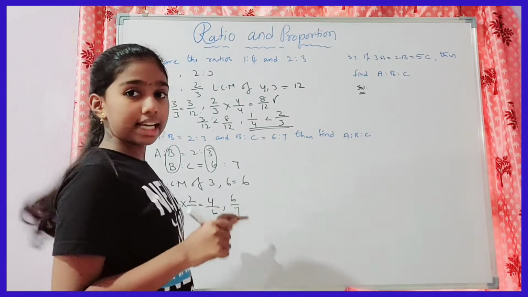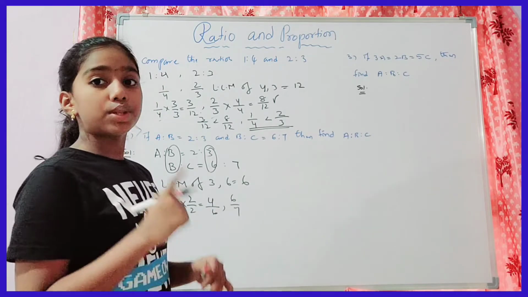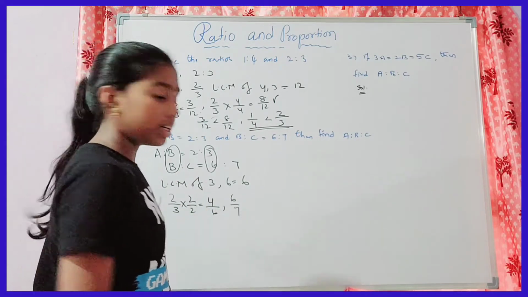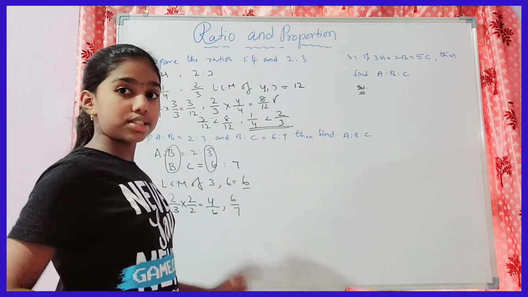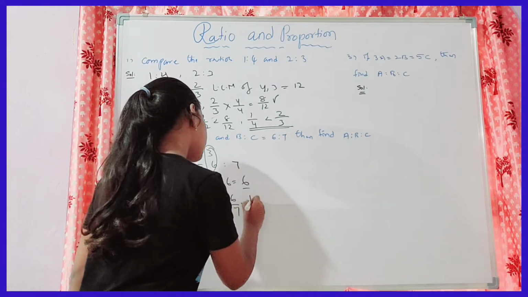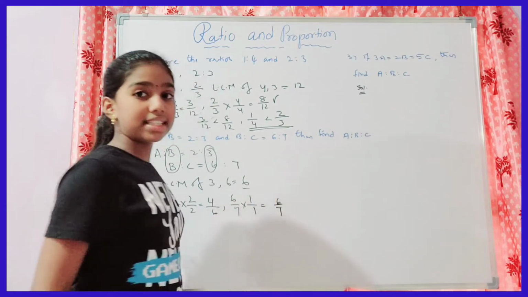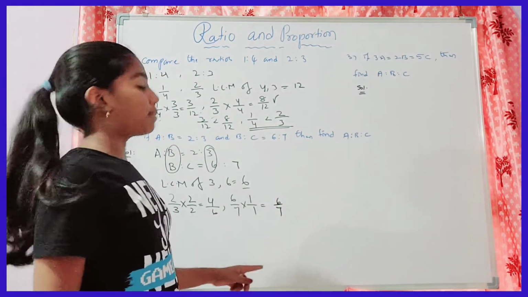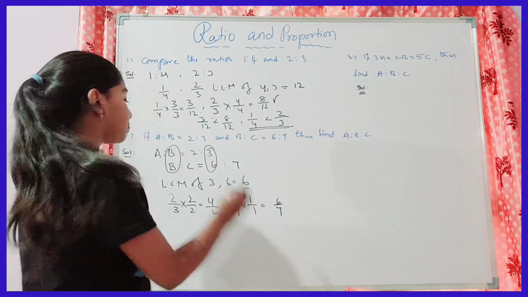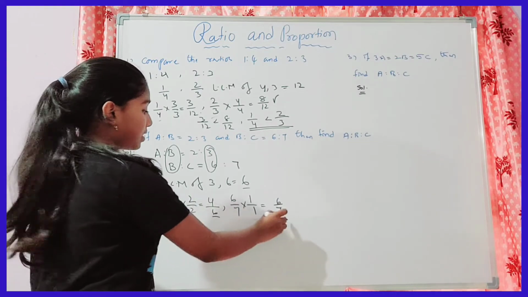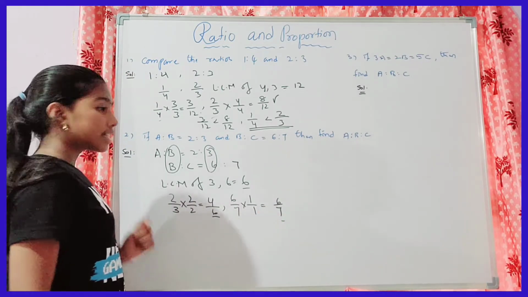Here it is 6 only. If we multiply by 1, it will be 6 only. The LCM is 6, so it is 6 by 7 into 1 by 1, which becomes 6 by 7 only. Now the fractions are 4 by 6 and 6 by 7.